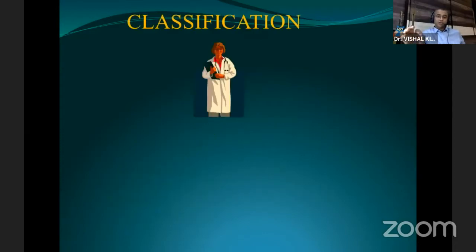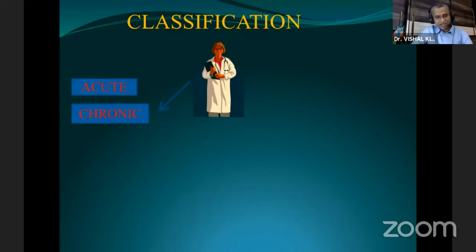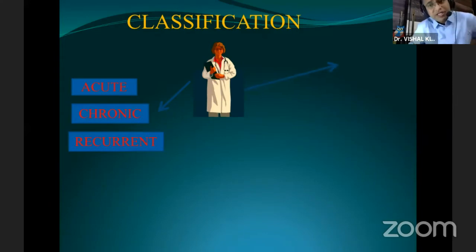So to start with, you have to classify the uveitis. Any uveitis you have to classify, and that too under 4 subheadings. The first one is whether the uveitis is acute, chronic, or recurrent. And in all these, 3 months is the crux. Any uveitis which lasts for less than 3 months is acute. Any uveitis which persists more than 3 months is chronic. And any uveitis which is disease free and without any medication for more than 3 months, and then it occurs again, that is called recurrent. So this is the first subheading.